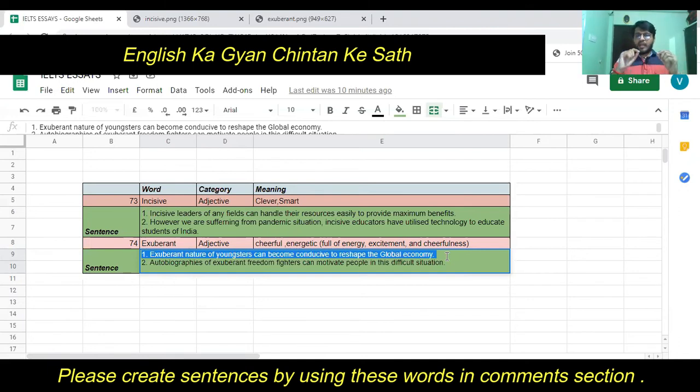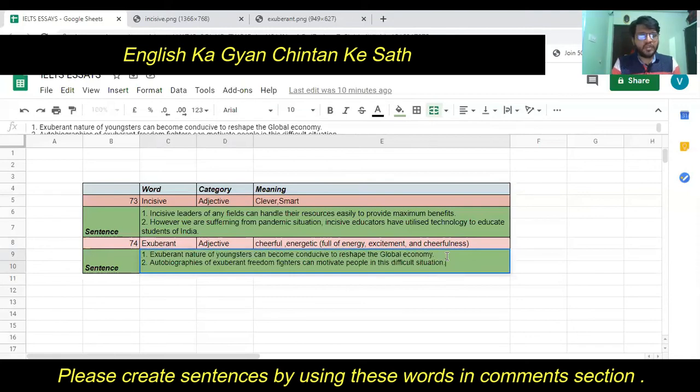So instead of energetic nature or cheerful nature, I have utilized exuberant nature of youngsters. That is the first sentence, and in that context also you can utilize the word exuberant, right?